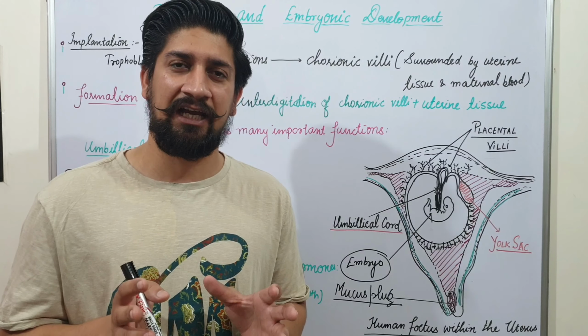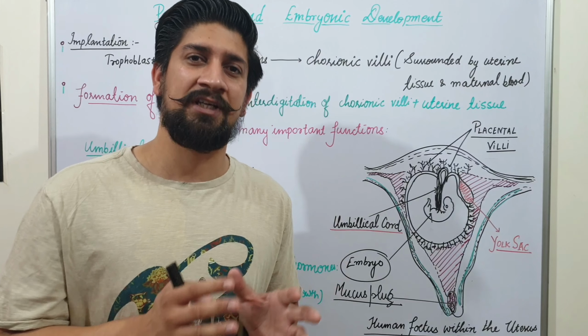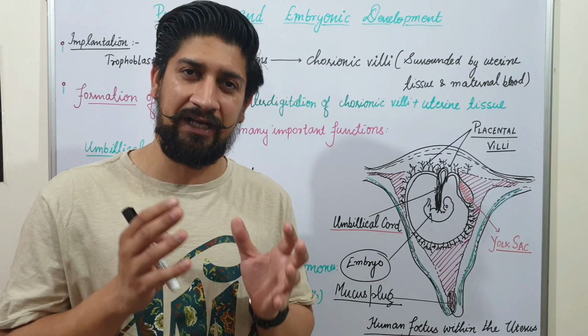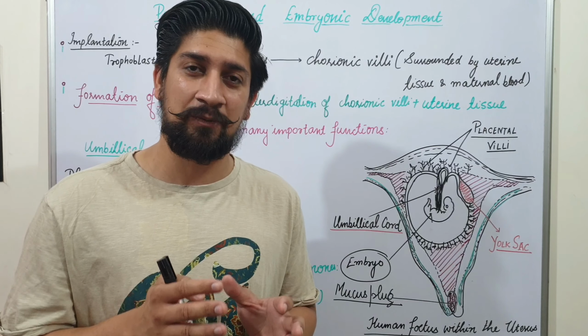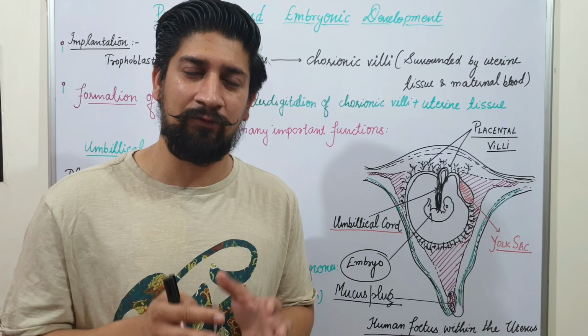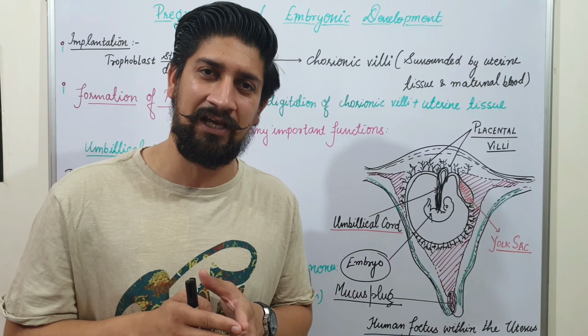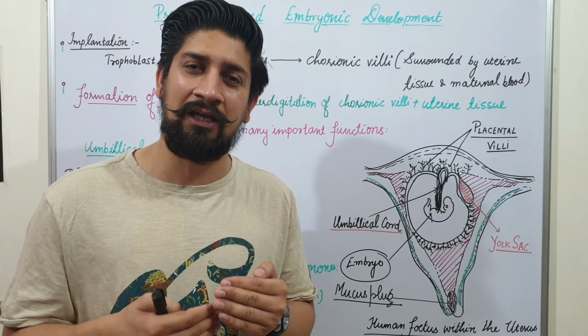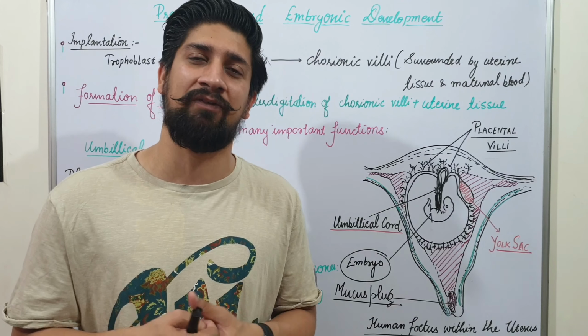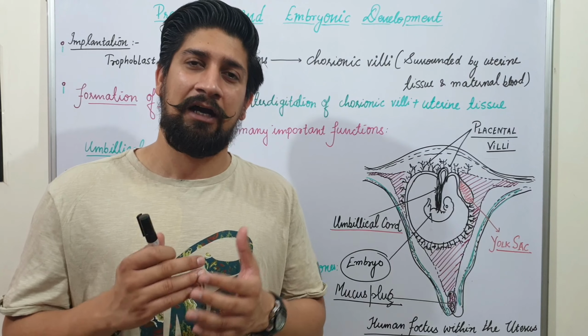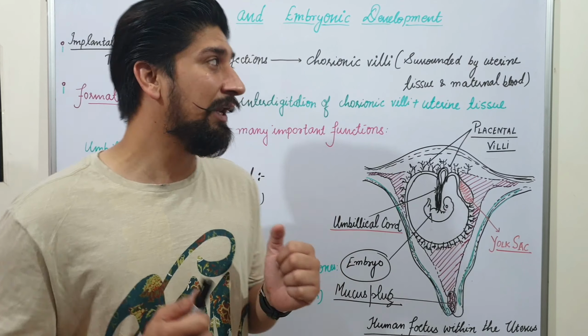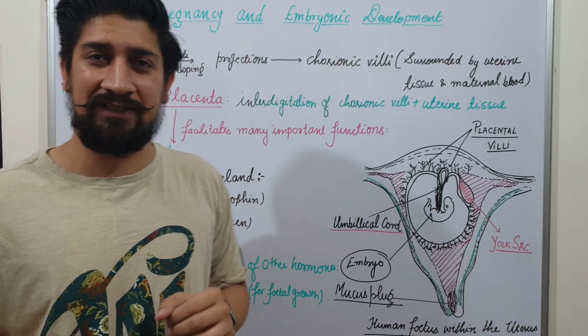Well, I have given you a brief idea that the process of implantation, the process of attachment of the zygote, takes place inside the uterine cavity. We discussed that a little in the previous video. From there, we will carry forward how exactly this sequence of events takes place and how this process proceeds further. Well, first, let's talk about pregnancy.